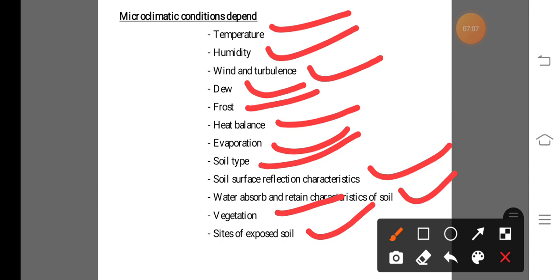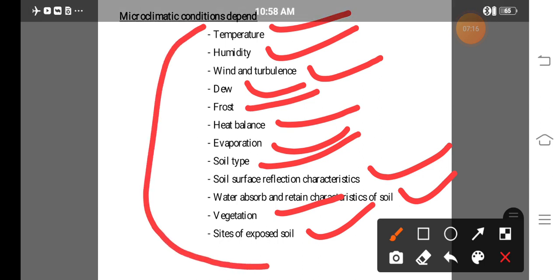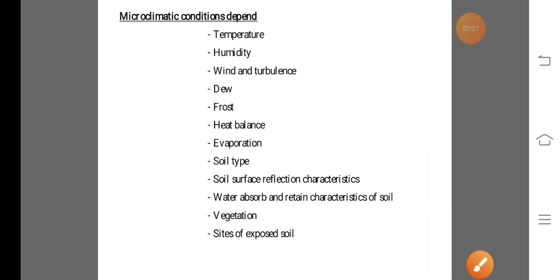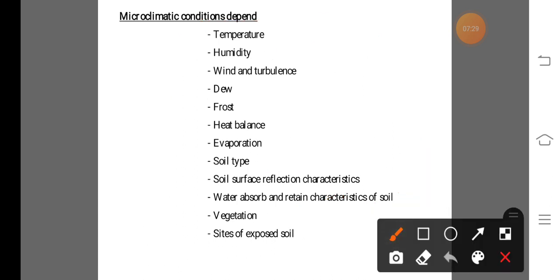So these are the different factors. That means the microclimatic condition depends on those weather parameters, as well as soil related or crop related characteristics. So how does the microclimate depend upon these weather parameters or these different crop and soil characteristics? In that, first, temperature.